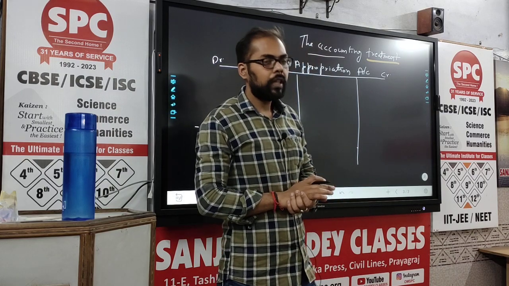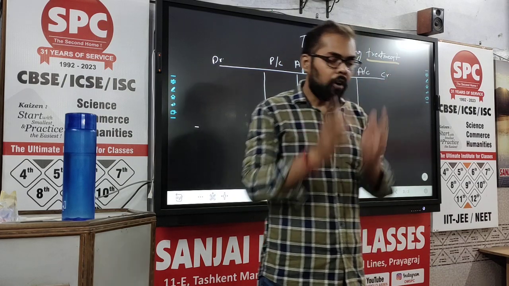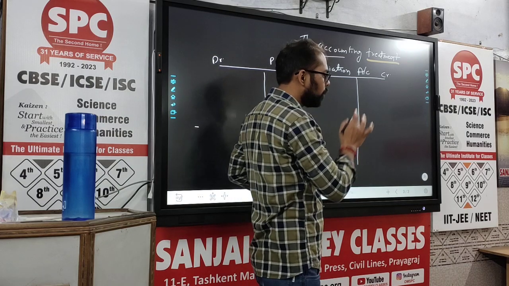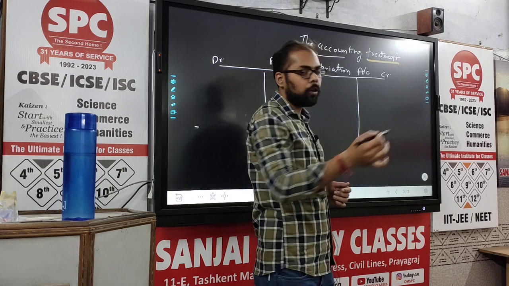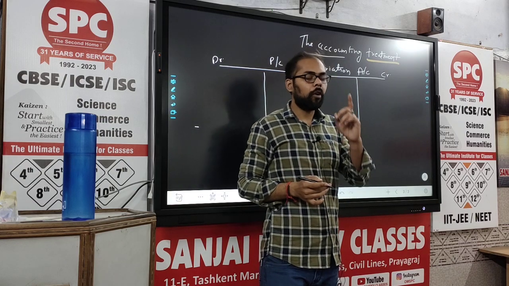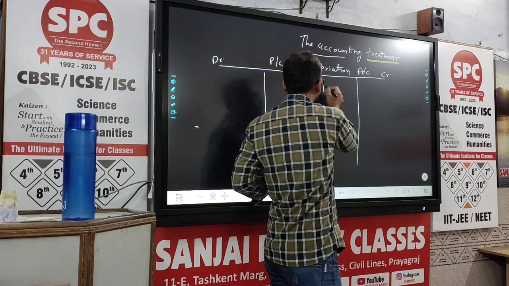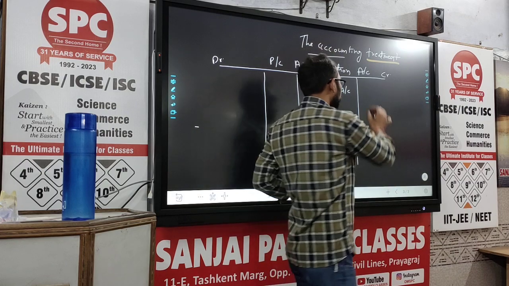We all know that in the case of a nominal account, the profits are always credited. So first of all, the profits will be written down here, and we are bringing this profit from the profit and loss account. So the entry will be by profit and loss account, whatever your profit may be.